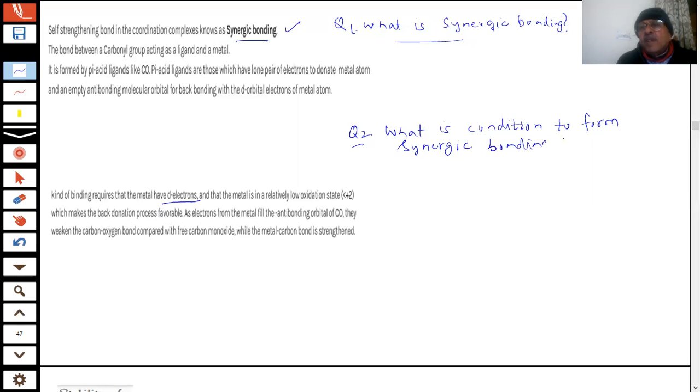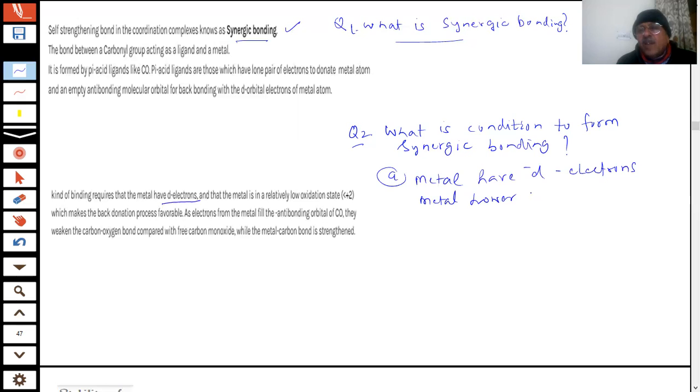The answer is no. But what is the requirement? The metal must have d electrons. If a metal does not have d electrons, if it is d0, will it form? The answer is no. The metal must have d electrons, and the metal is relatively in a lower oxidation state.